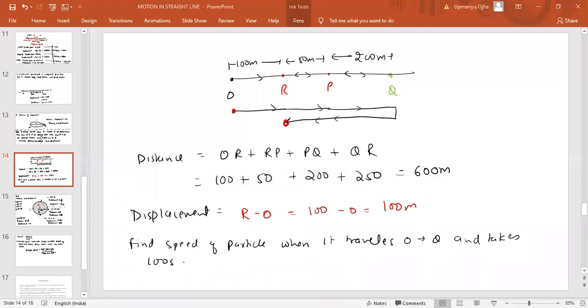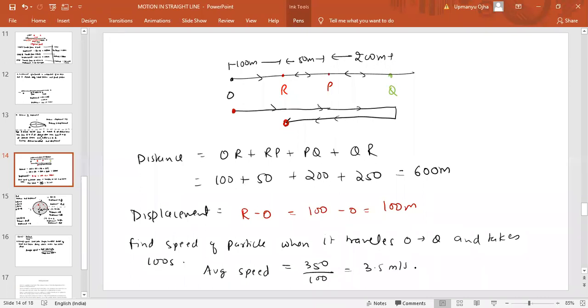Yes. So average speed would be equal to how much? Average speed is total path length. Now what is the path length covered? From O to Q, how much distance has it covered? 100 plus 50 plus 200, which means 350. So total path length is 350 and time taken is how much? 100 seconds, which means speed would be 3.5 meters per second. So that is the average speed of the particle.